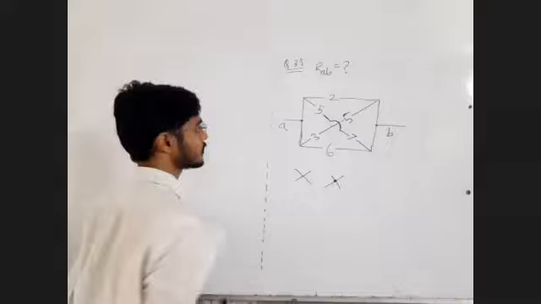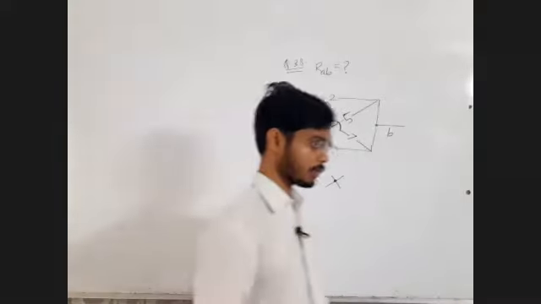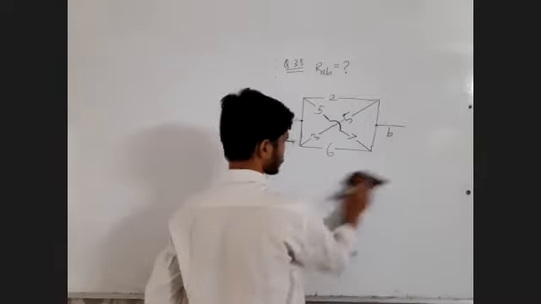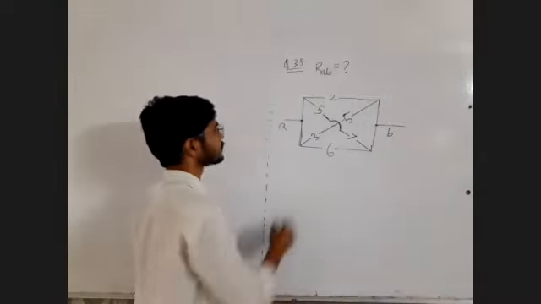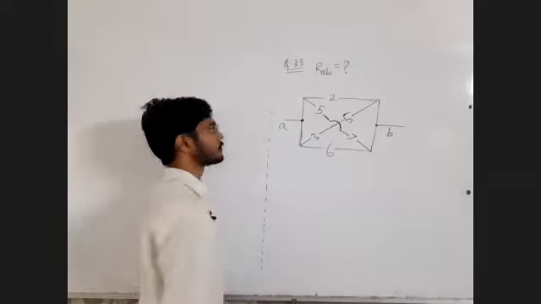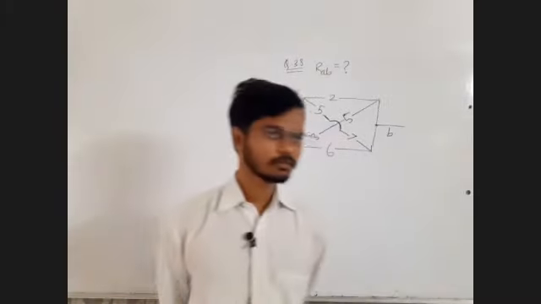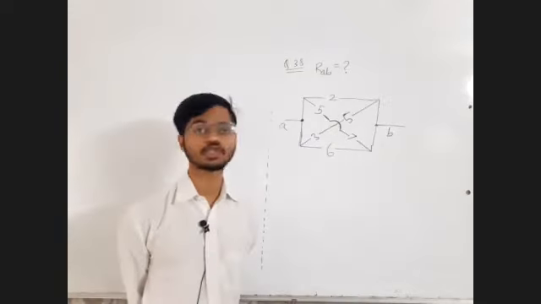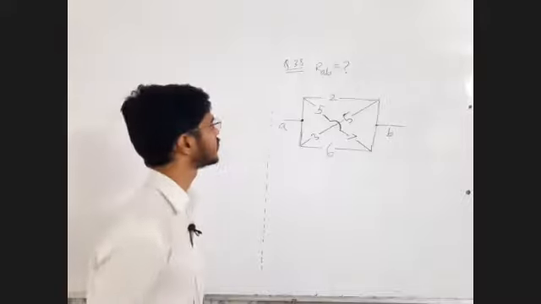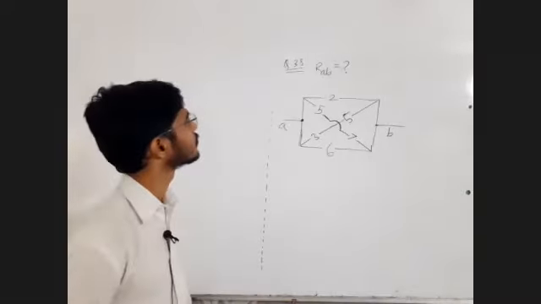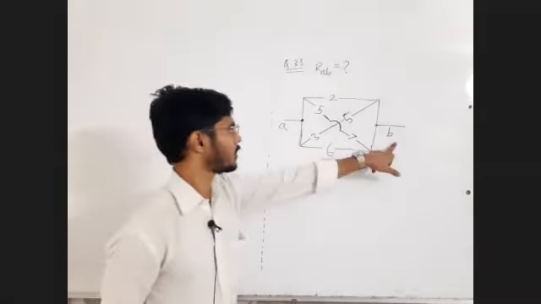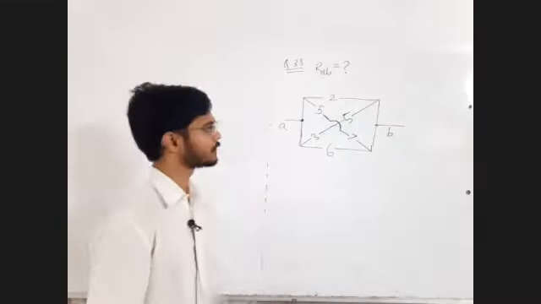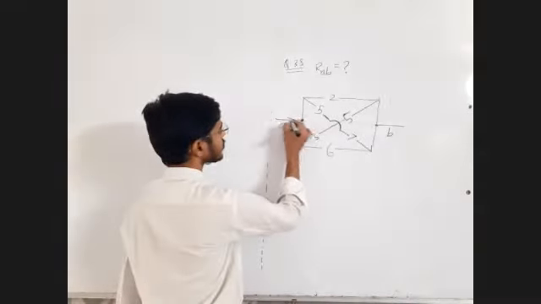Tell me what is the effective resistance between points A and B. Identify the points in the circuit. Which resistors are in series, which are in parallel. This is point A. If it is the same branch, there is no need to take a point in between. If the current is splitting or combining, you have to assume a point. Point A, point B. Left extreme, right extreme. Current entering at A, leaving at B. Tell me the answer.